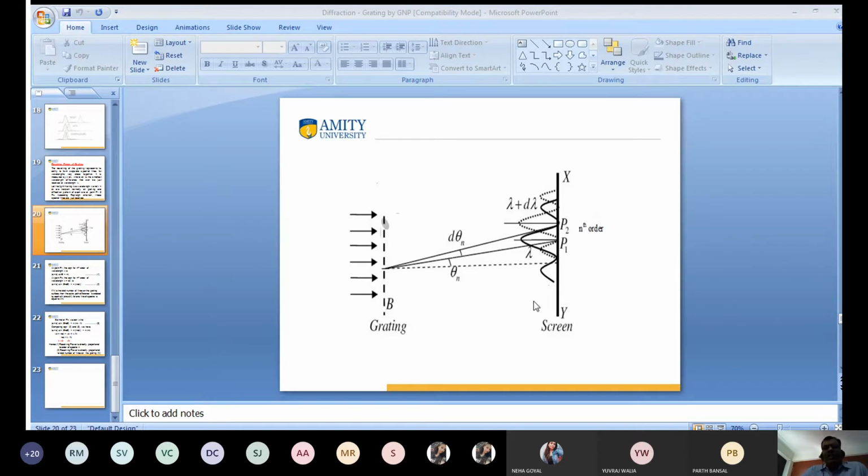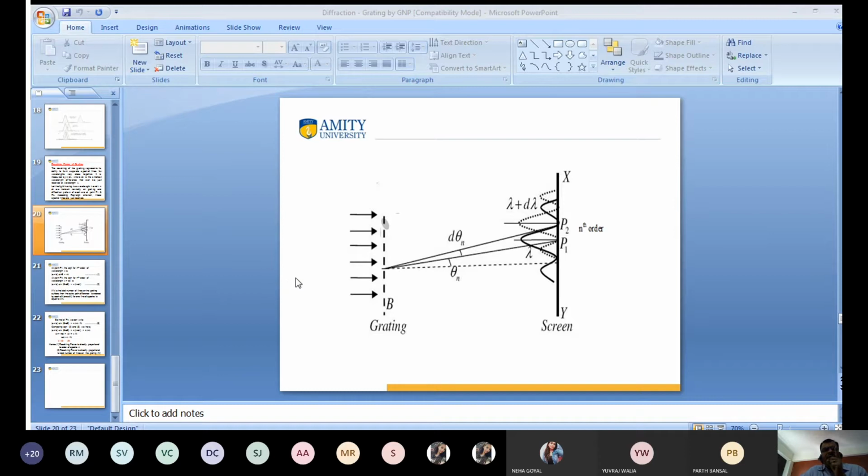They have resolved. A second, they have followed the Rayleigh criteria. This is B. This is a grating, with a number of slits: 1, 2, 3, 4. The light passes from the grating.